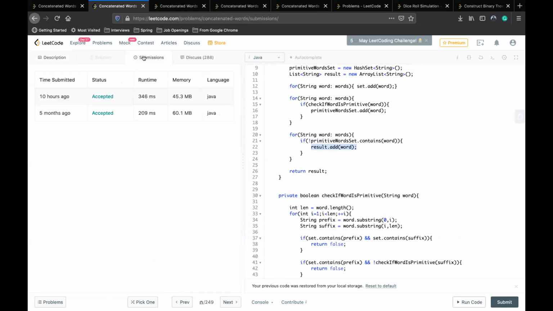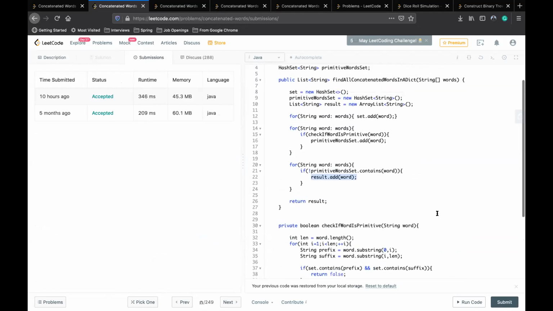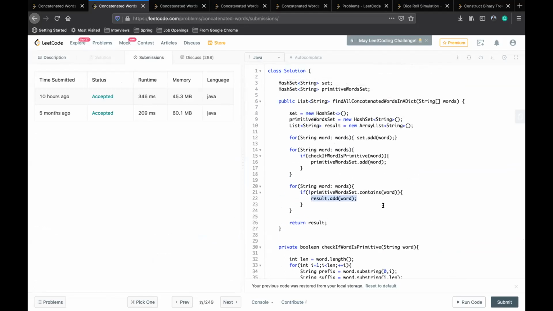So this actually runs better than the DP solution. I don't know why. No, it's good. It's on LeetCode stats, but I don't completely believe it. Maybe because you're pre-computing all those primitive ones, right? That might be helping.